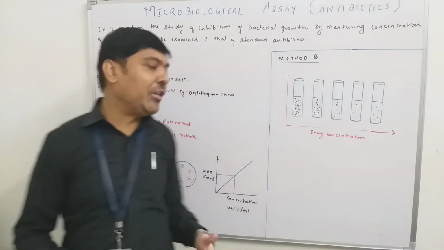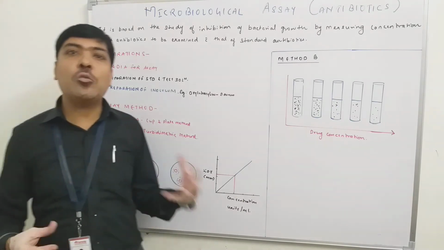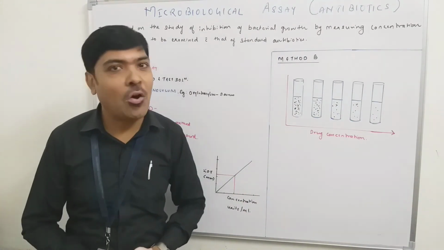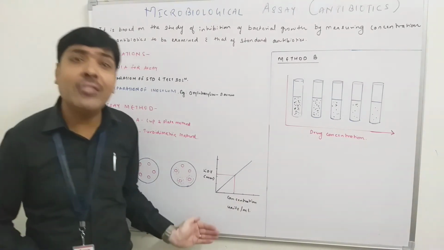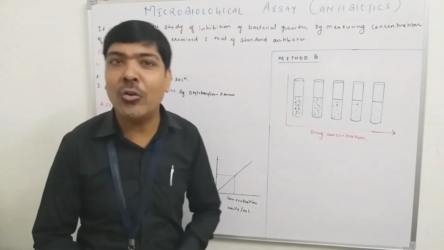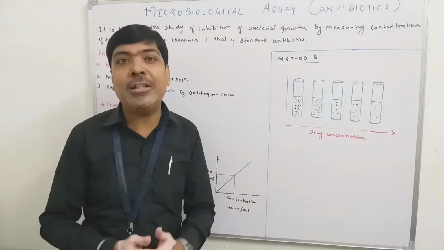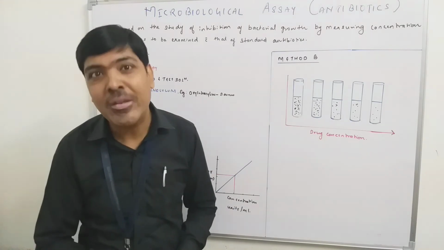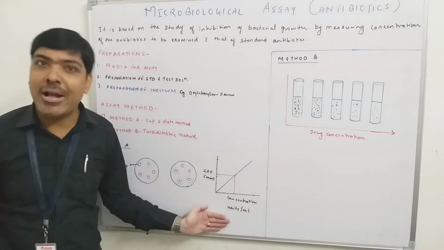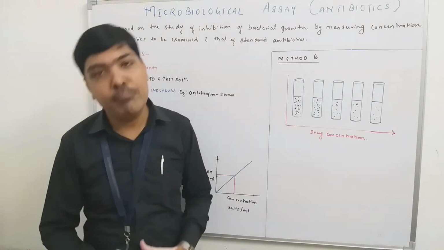So either by using method A, that is the cup and plate method, we can go for the qualitative and quantitative estimation of the test antibiotic, because in that case if the zone of inhibition is available, it means your test solution is showing the inhibition. So qualitatively it has the property to kill the microorganism or inhibit the microorganism, and by using this graphical method we can easily find out the concentration of that particular antibiotic.